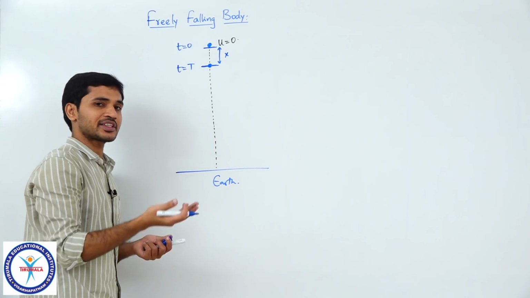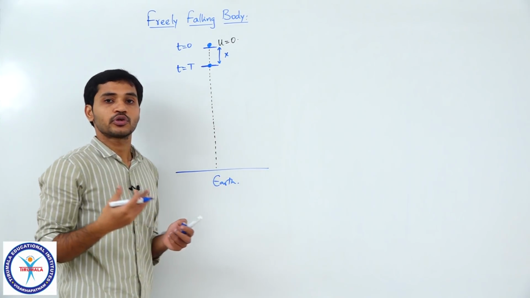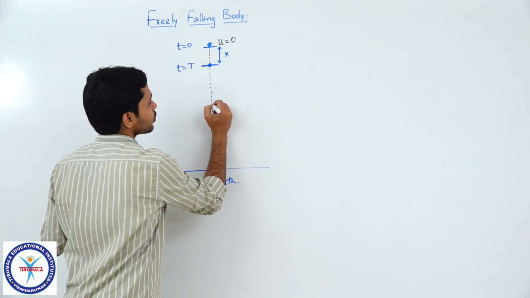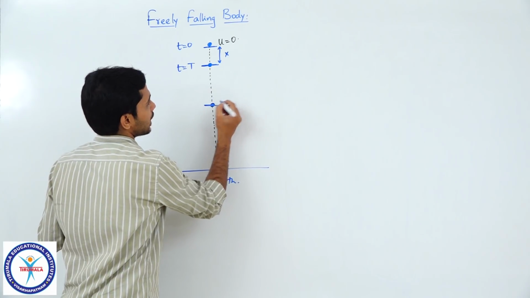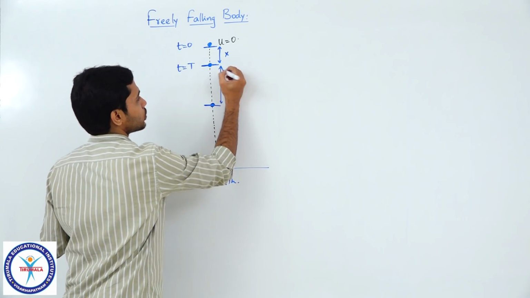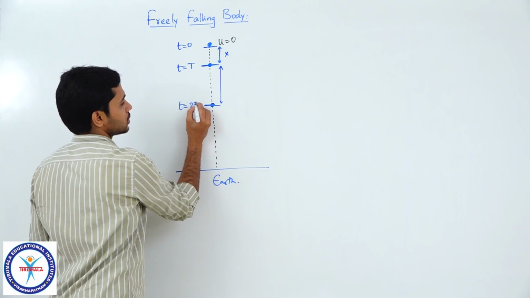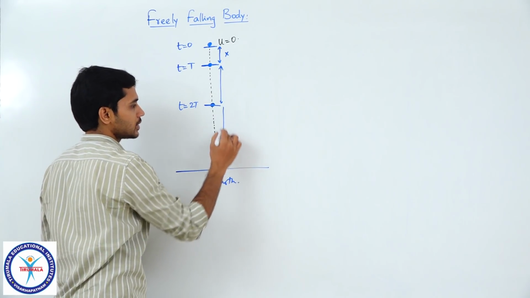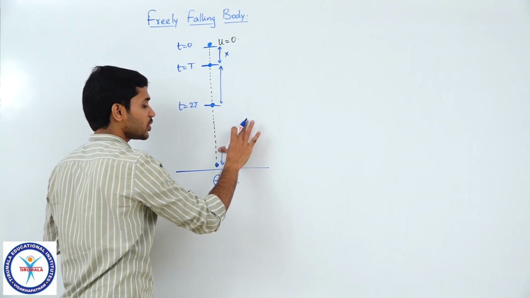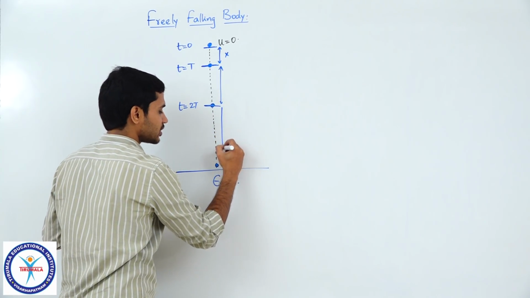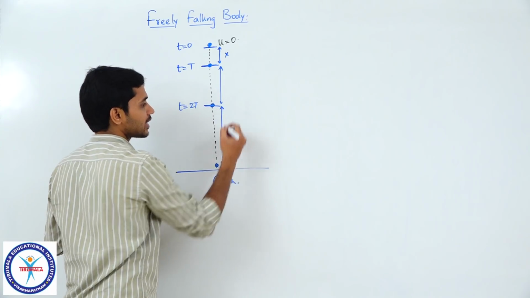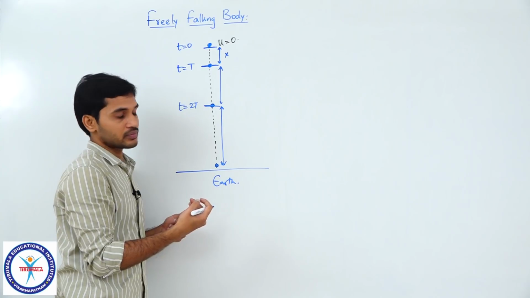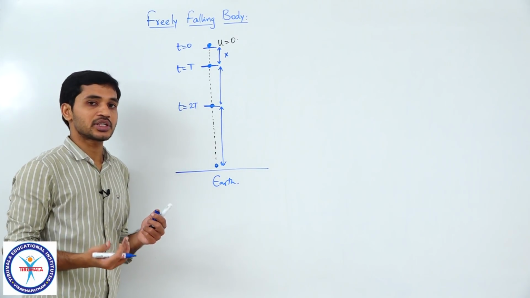Time could be anything, it could be 1 second, it could be half second, or it could be 10 seconds also. And similarly, you would observe that the particle is somewhere over here at 2t. Clear? And similarly, the particle would be somewhere over here at 3t. So, which means people have basically observed that the particle travels larger and larger distances in equal intervals of time as the time progresses. You understand what I am saying?